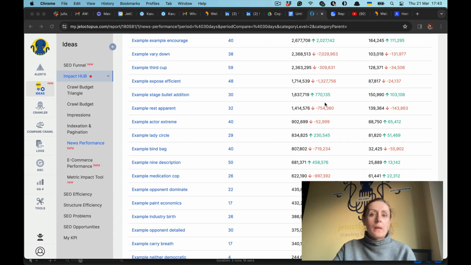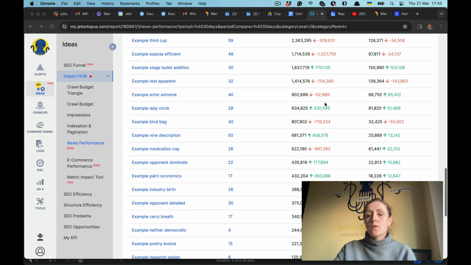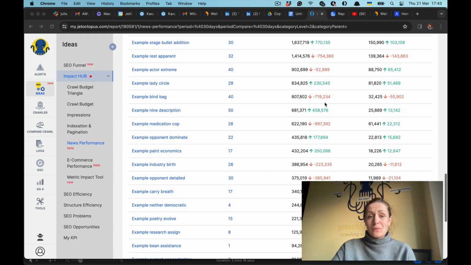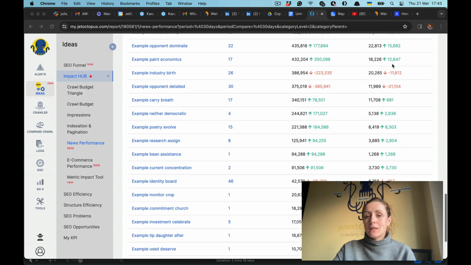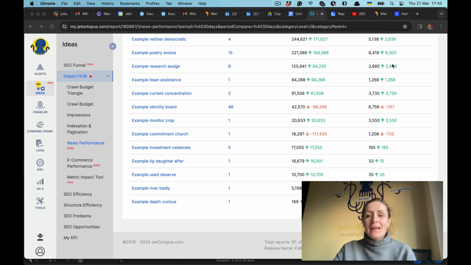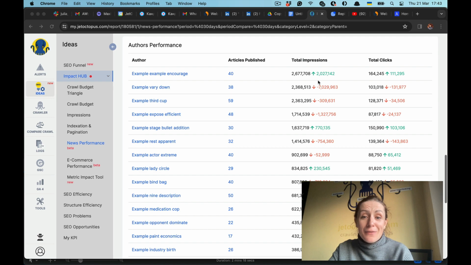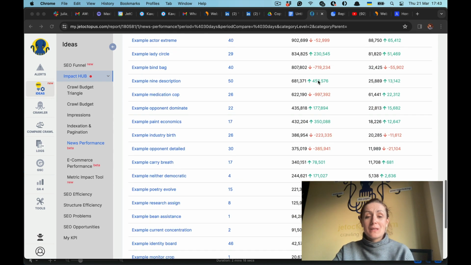This is a super handy tool for media and publishers to keep an eye on the efficiency of each of your authors and to manage the team on the fly. It doesn't take any time, so you get all the needed dynamics and stats right here. And this is absolutely persuasive: who is more effective, who is less effective, and what the dynamics are.